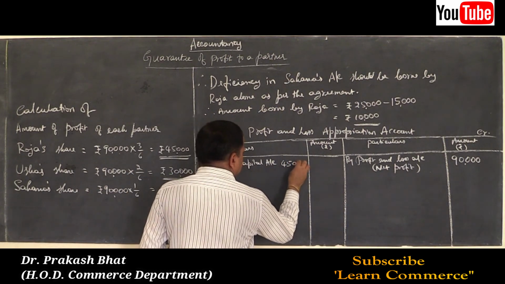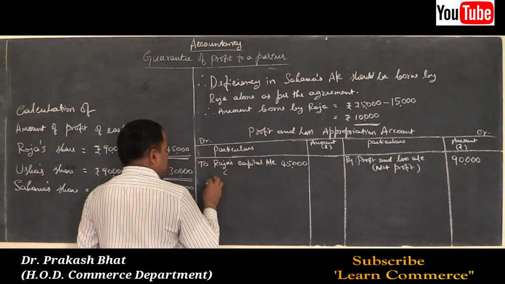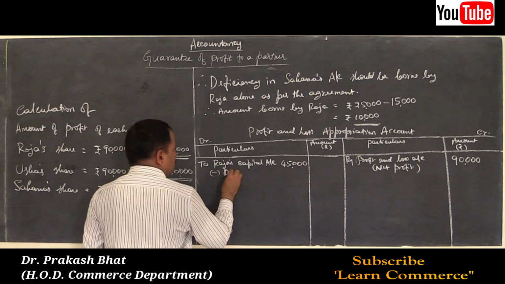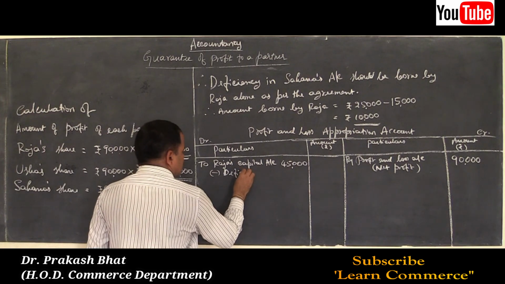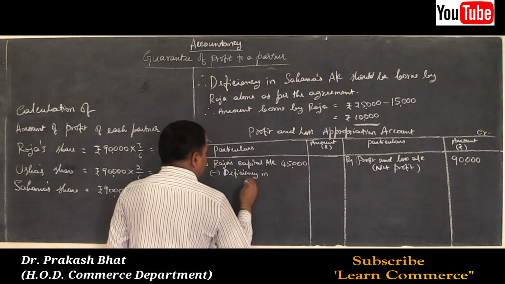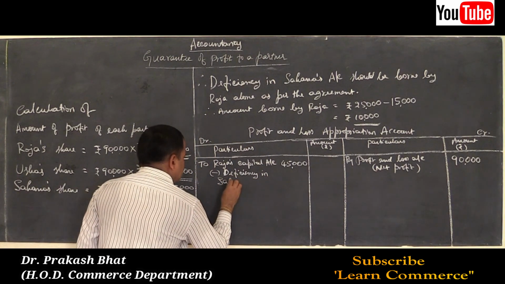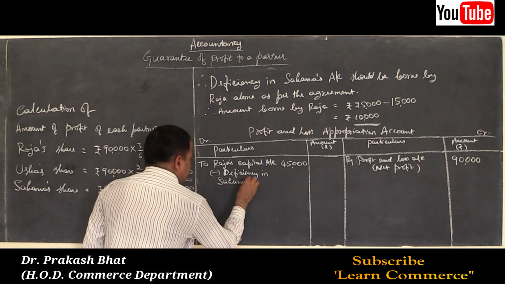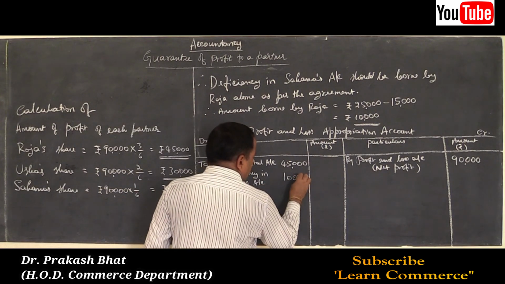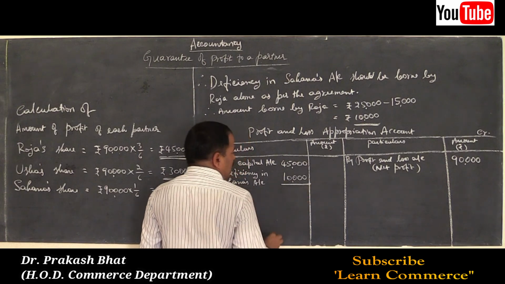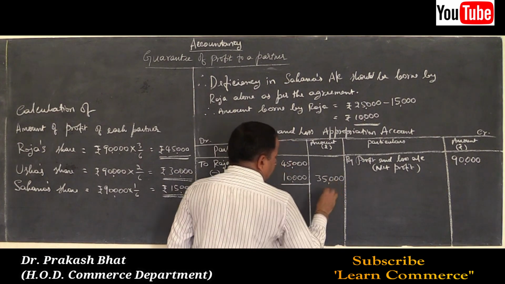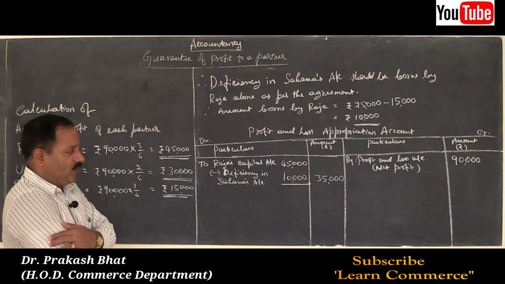Then less deficiency in Sahana's account. How much? 10,000 should be borne by Roja alone. So 35,000 is the net profit payable to Roja.